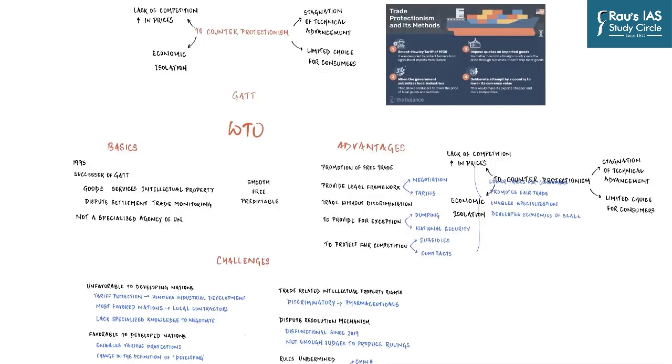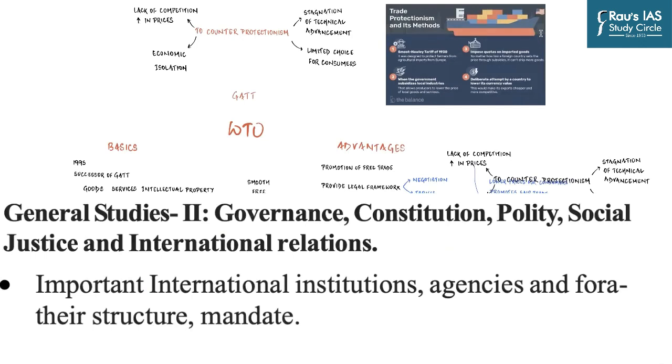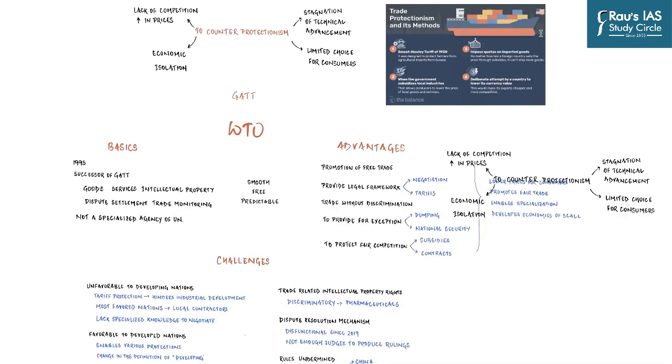Now, why is it important for civil services examination? Now, if you have seen the syllabus of GS paper 2, you must have seen an important line. Important international institutions, agencies and fora, their structure, mandate. And so in this regard, not just for the prelims examination, obviously this is important for that, but from the perspective of mains examination, there are few things which are very important.